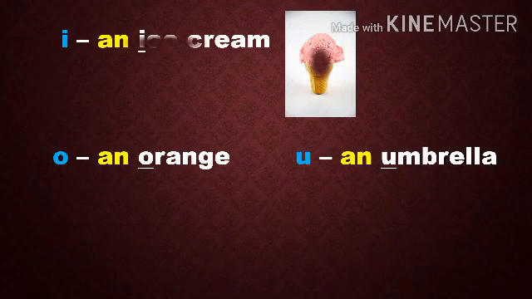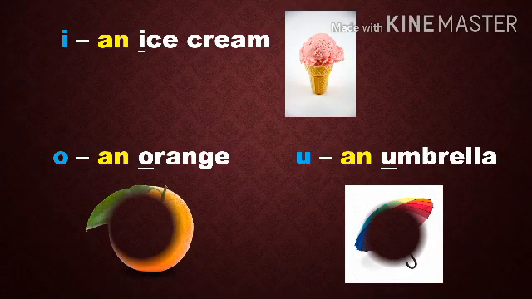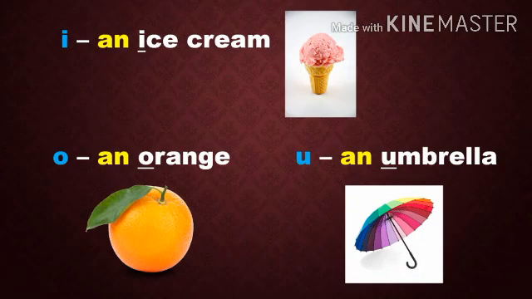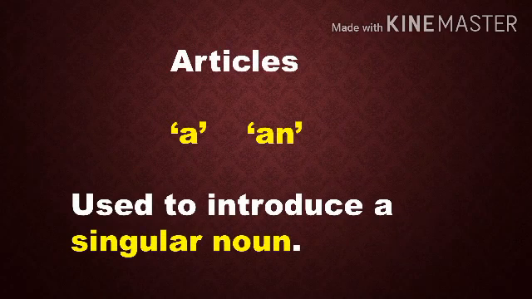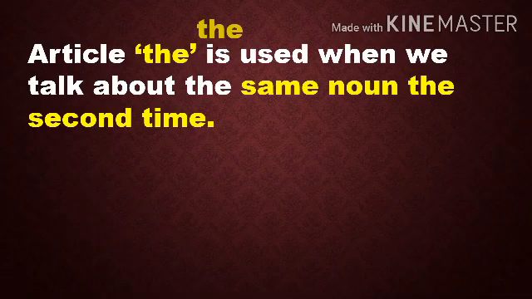Then an ice cream. I is a vowel. An orange. O is a vowel. An umbrella. U is a vowel. So we use an for these words. Articles a and an are used to introduce a singular noun only, for one.